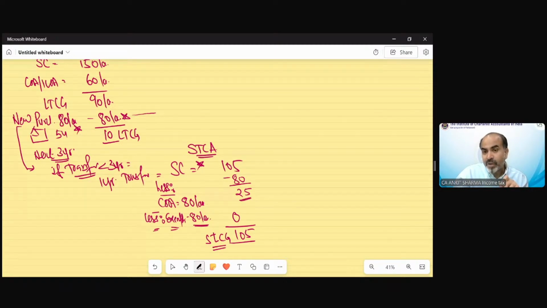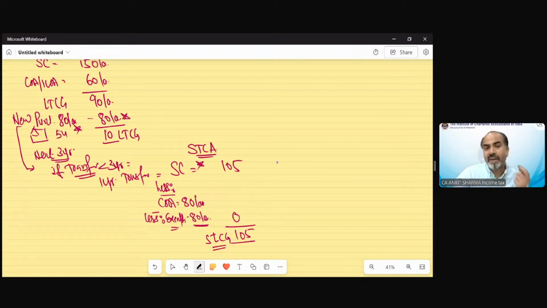The gain should be 25, but because we reduced your cost, your exemption is taken back. So what should be the total gain now? 105 lakh. That's why it is over here. That's just to understand what exactly happened. We are revoking the exemption by this provision.